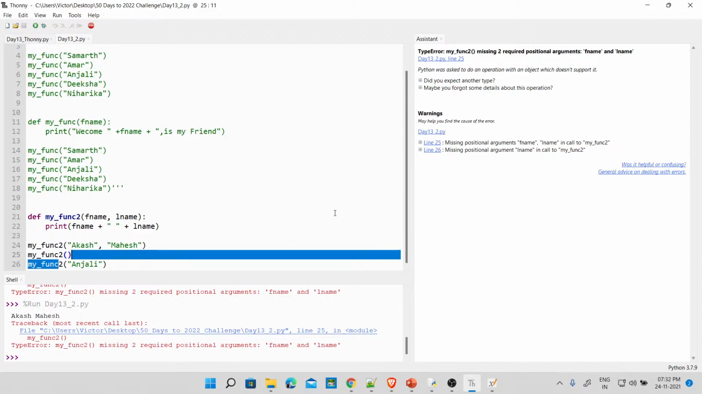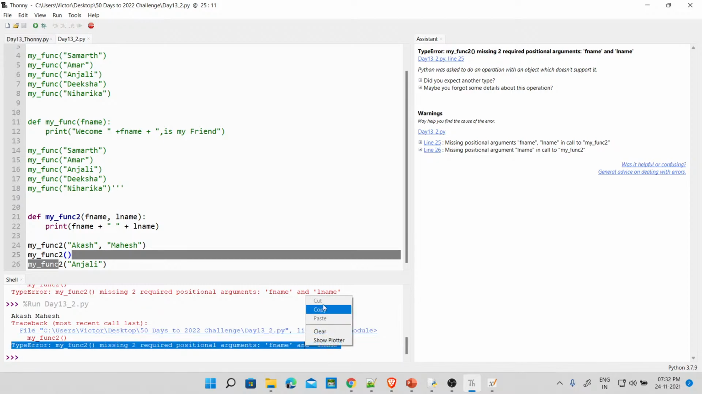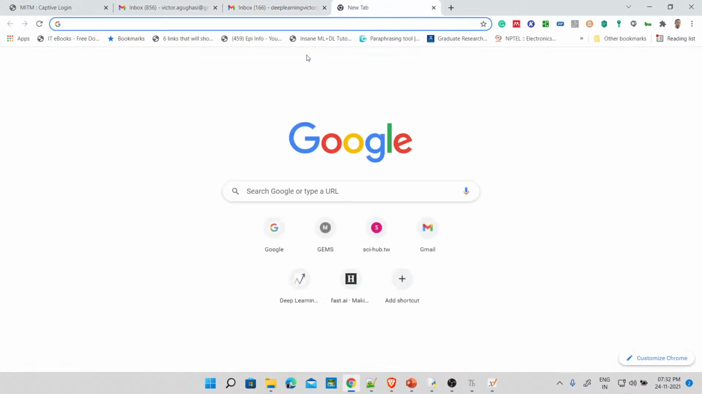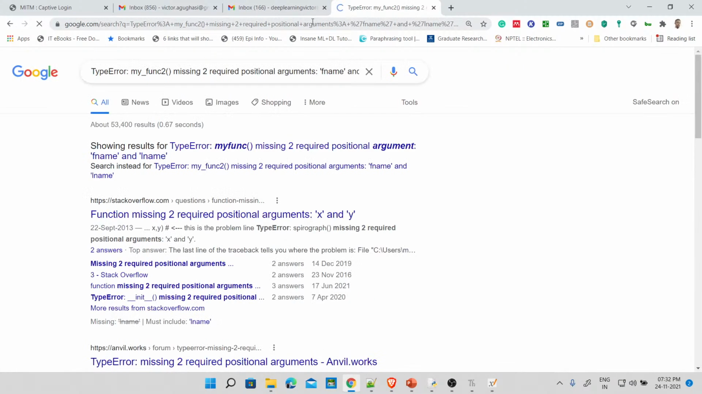So this will help you. What you can do is Google this: missing 2 positional arguments, required 1. Why don't I show you this? I know what it is, but let's look at how we search for something as developers. This was what came. Somebody must have experienced this, and that's why it went straight to Stack Overflow. Please look here: function missing 2 required positional arguments, X and Y.